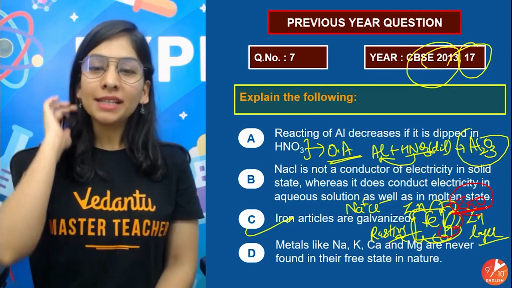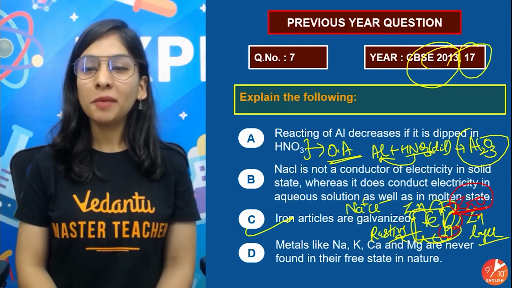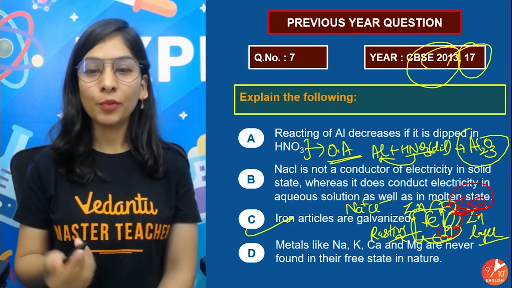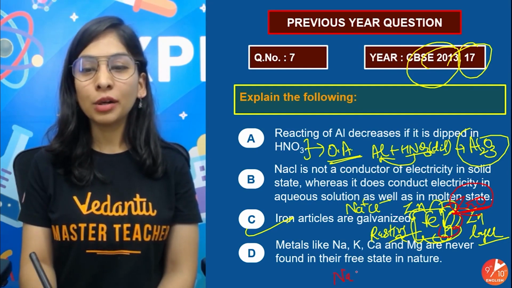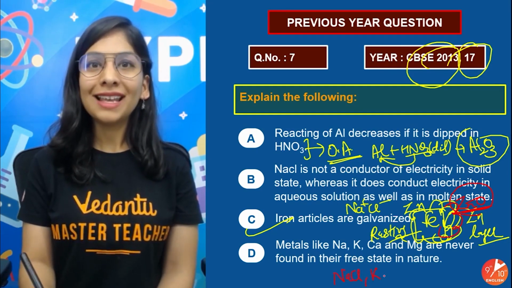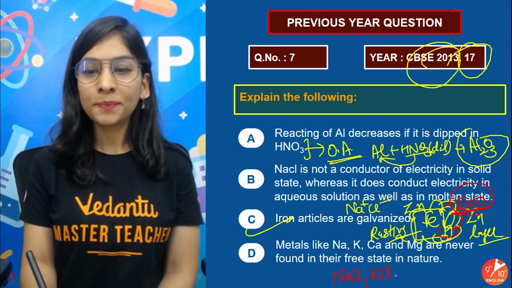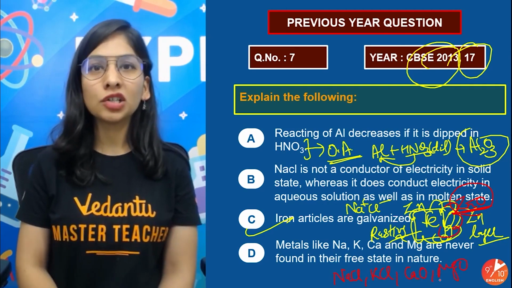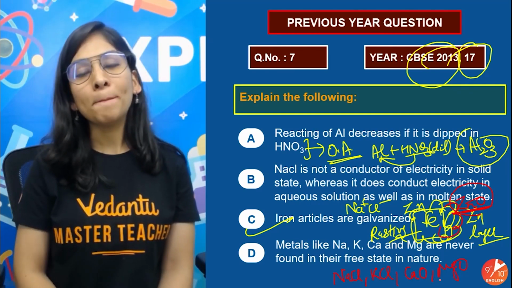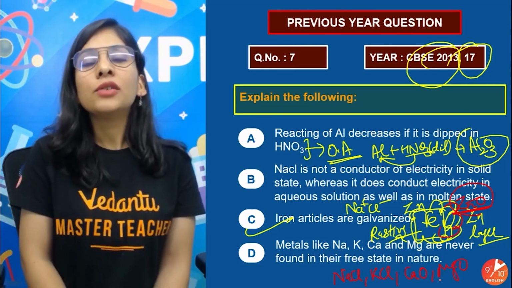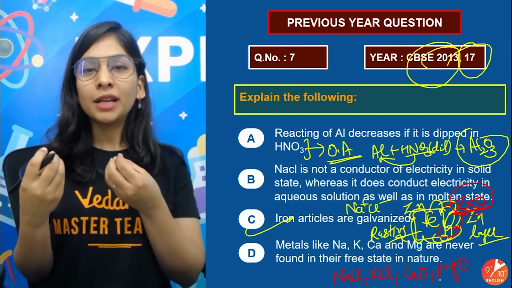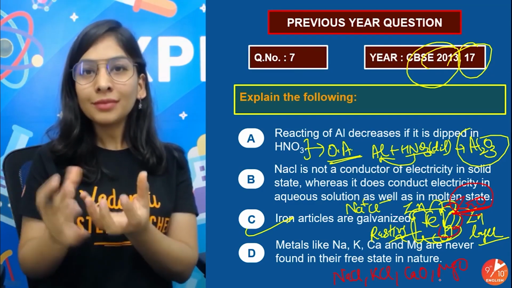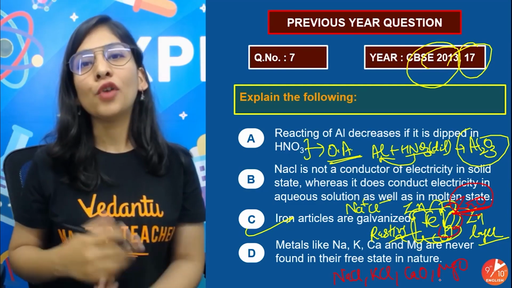Next, metals like sodium, potassium, calcium, and magnesium are never found in their free state in nature. Why so? Sodium and potassium are found more like their chlorides, less of oxide, but generally chlorides. Calcium oxide, magnesium oxide, calcium chloride, magnesium chloride. They're generally found in the combined state because these are very reactive metals, and if we put a reactive metal in the free form, it will react and form a compound.